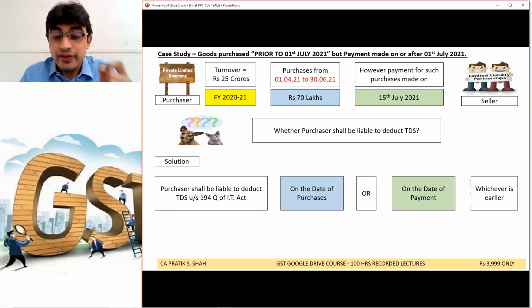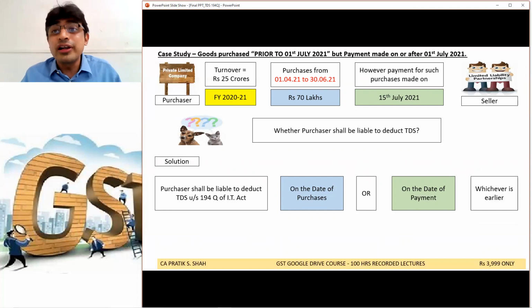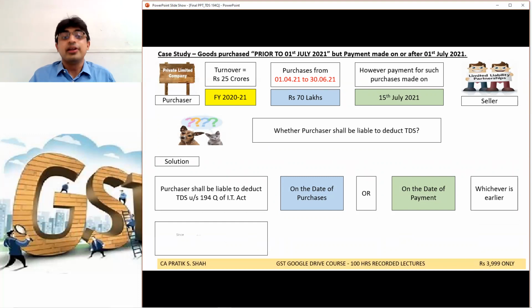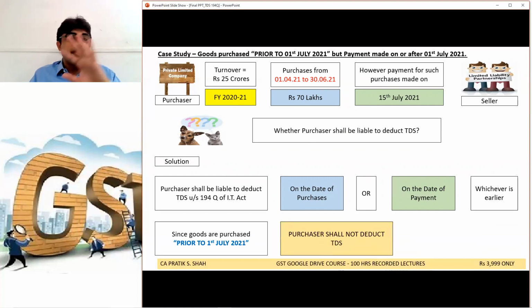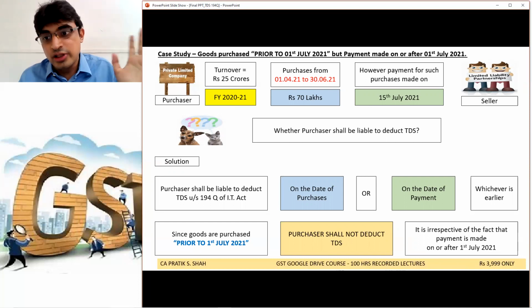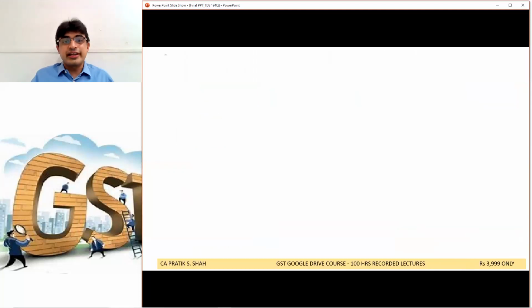What is your view? See, as I just told you, the purchaser shall deduct TDS on the date of purchase or on payment, whichever is earlier, provided purchases are after 1st July. In the given case, since the goods are purchased and the time of supply is prior to 1st July, the purchaser shall not deduct TDS, irrespective of the payment in relation to the goods happening after 1st July. So no need to deduct TDS in this. Yeah, there is no need of any TDS. Is it okay, sir? Let's go to the next case study.